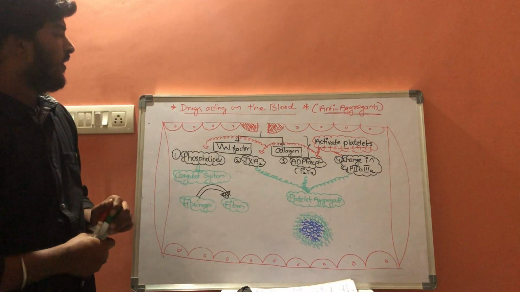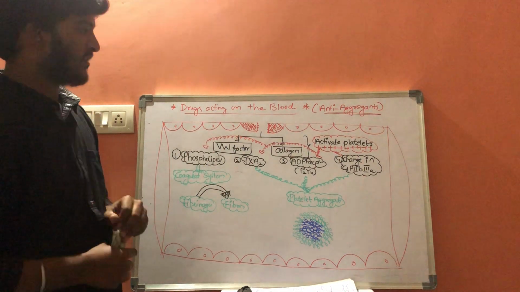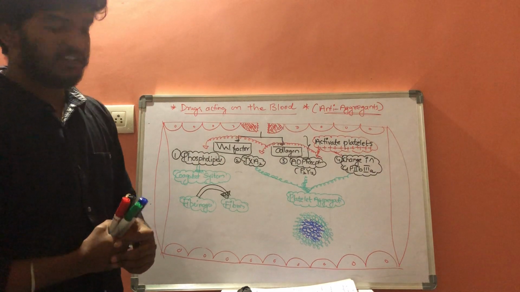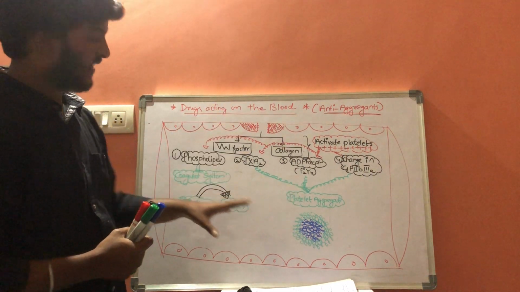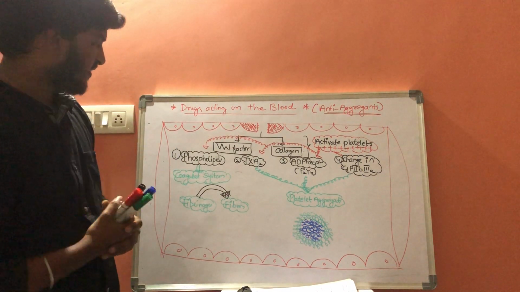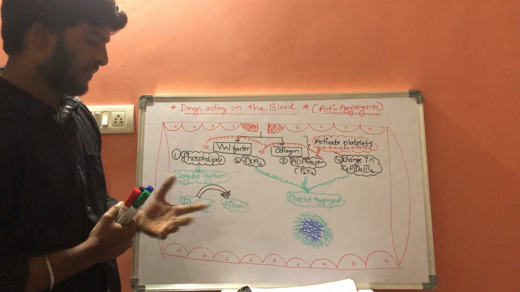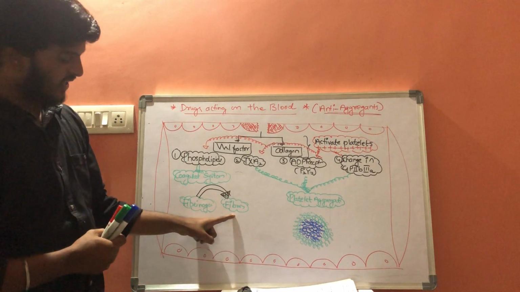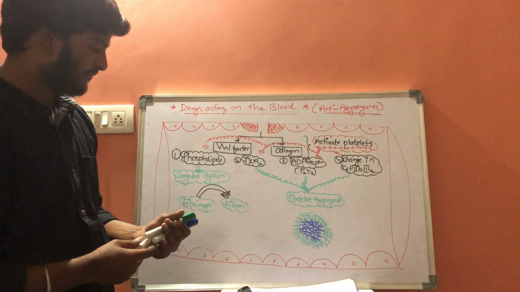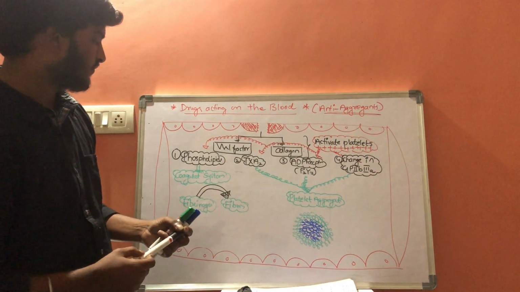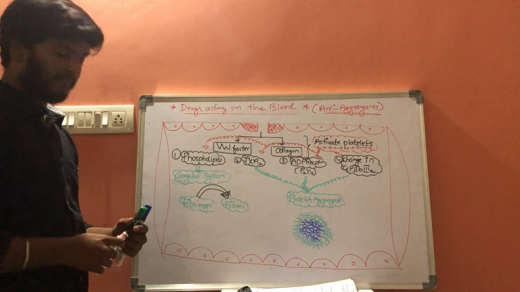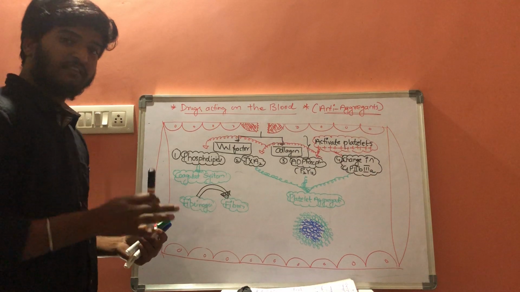Now this is the normal physiology which is taking place, but what are anti-aggregants? What groups of drugs can act at this area as anti-aggregants? One more point: here it is fibrin. We can break down the fibrin by plasminogen being converted into plasmin.